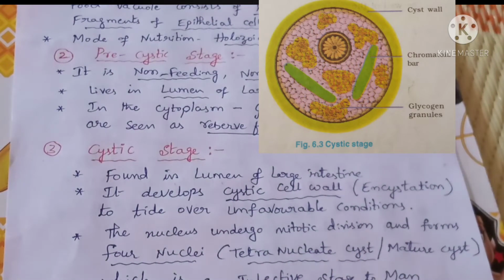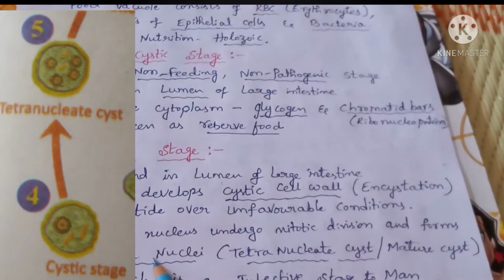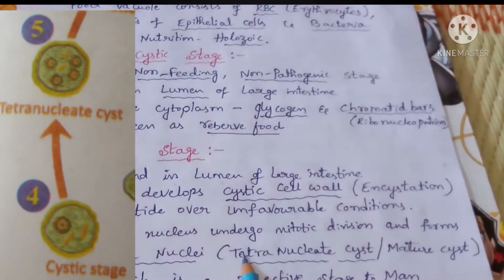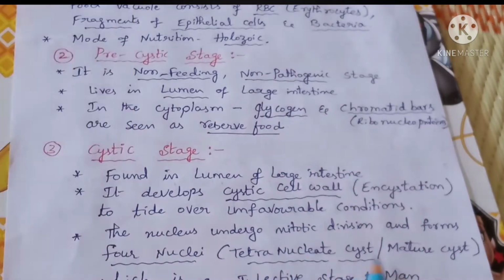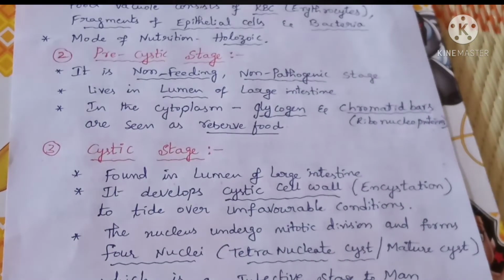The single nucleus divides and forms two. The two nuclei again divide to form four nuclei. That four-nucleate form is called the tetranucleate cyst or mature cyst, which is the infective stage to man. So these are the three stages which are seen in man.